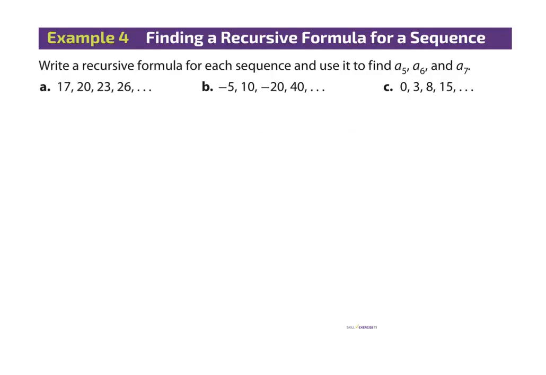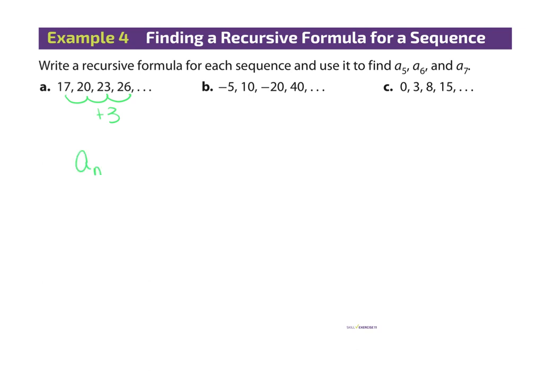A recursive formula. So now we're going to tell the person how they get from one term to another, not how they find a specific term. And so again, I'm going to look at this and say what happens to get from one term to the next. Well, again, I'm adding 3. That's clear. Plus 3, plus 3, plus 3. Okay? So instead of writing an explicit formula where I say find the 10th term, I'm going to tell someone how to find it using the term in front of it. All right? So if I were to start with the first term, I would say add 3.